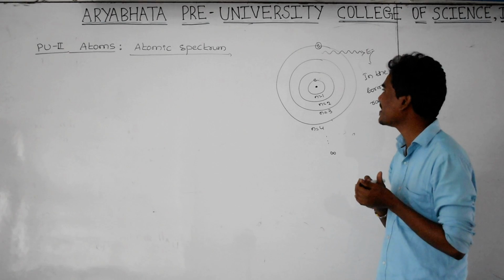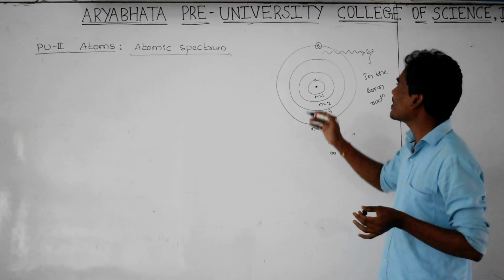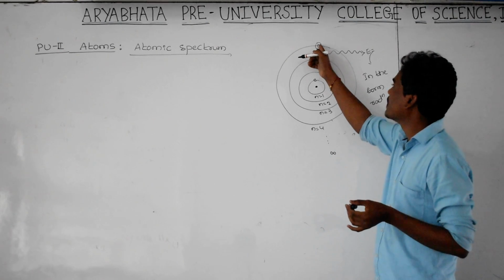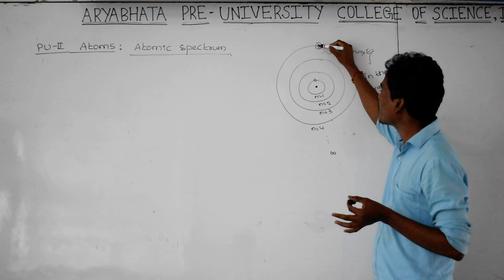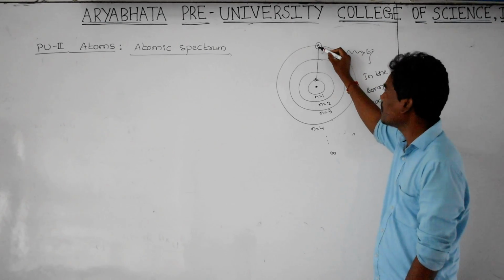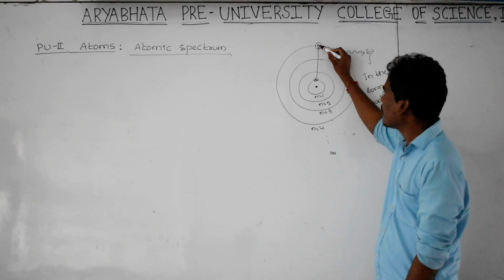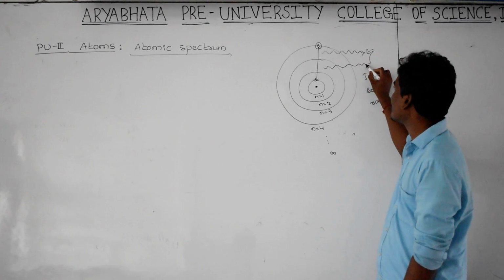I am talking here about the atomic spectrum. For example, whenever the electron jumps from the fourth orbit to the first orbit, it releases some amount of energy.